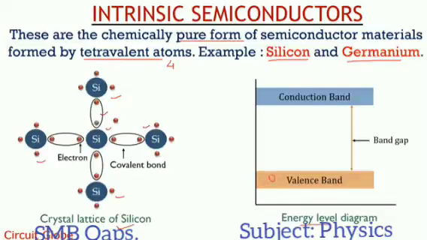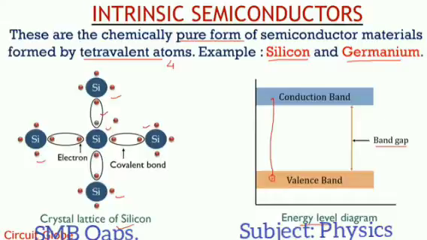Here is the energy level diagram in front of you. There is a valence band and there is a conduction band, and there is a big gap between these two, and it is called the band gap. Whenever we give some amount of energy to an atom in the valence band, its electron will move towards the conduction band. Whenever an electron is given some amount of energy, it will be removed from its place.